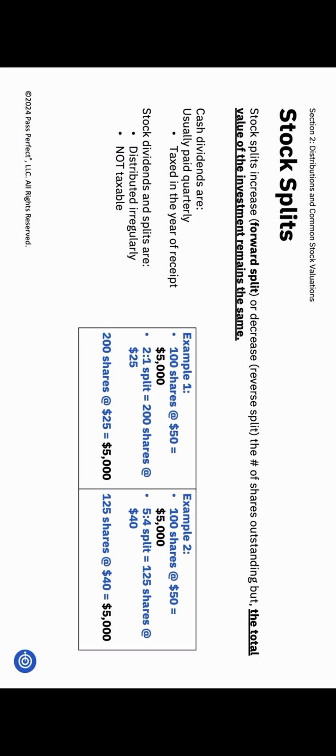In a reverse split, like a 1-for-10, you get 1 share for every 10 shares you own. This is done to increase the price of each share, to make it more attractive to investors. So in this case, the price per share rises. The number of shares falls proportionally, but the value of the investment is unchanged.